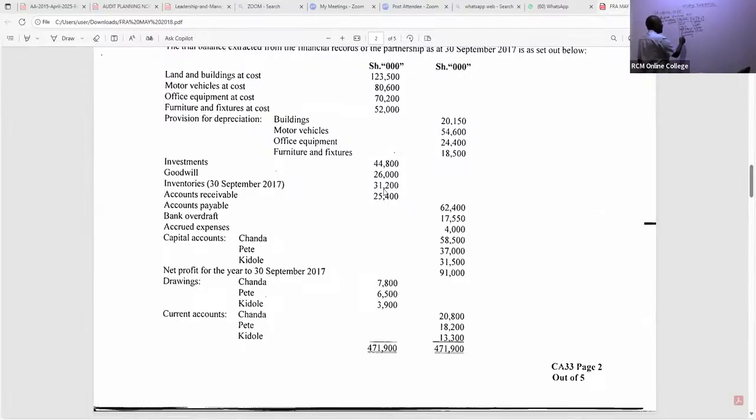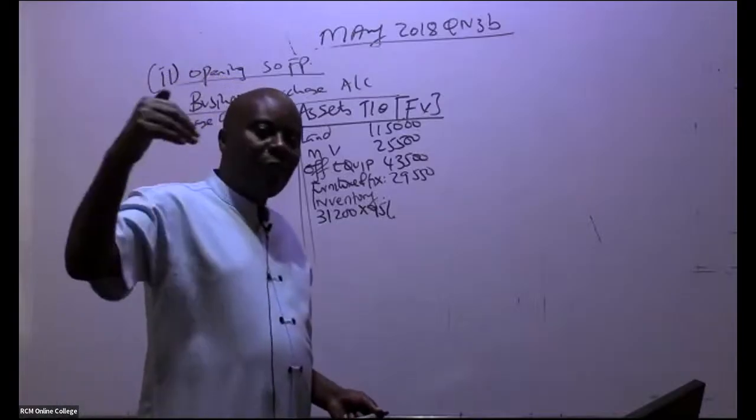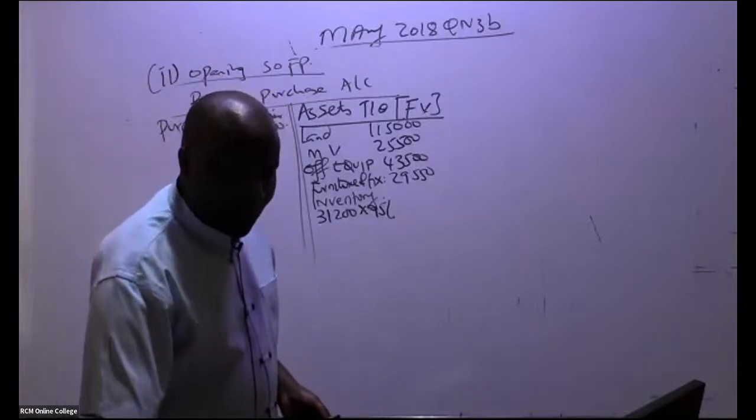But you see now they agreed we take away 5%. That will be the same as multiplying by 95%. Are you able to give me this figure? So remember, inventory is less 5%.